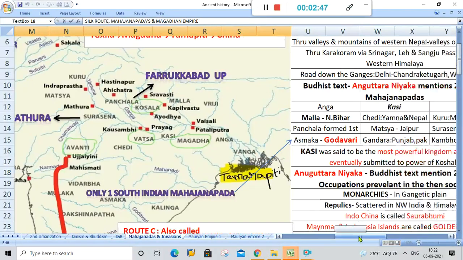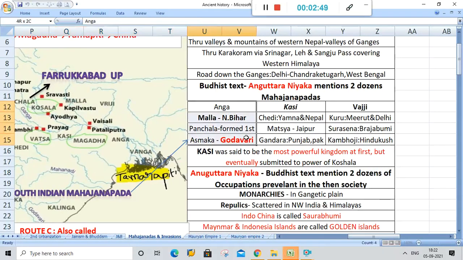For a glance, let us revise the 12 Mahajanapadas which are mentioned in the Anguttara Nikaya, which is a Buddhist text. It is said that there are 16 Mahajanapadas. However, we get to see only 12 names of Janapadas in the ancient history R.S. Sharma textbook, and I also referred to the Tamil Nadu textbook. We get to see only these 12 Mahajanapadas. So let's have a glance at these.